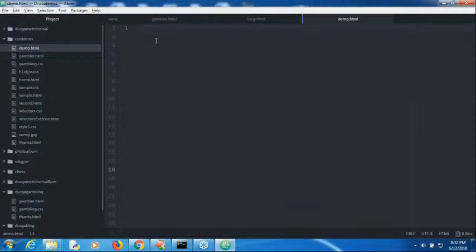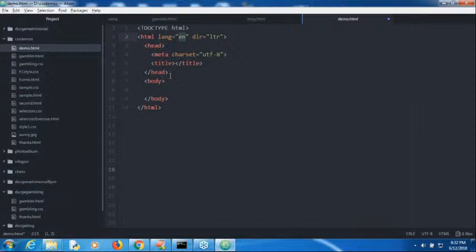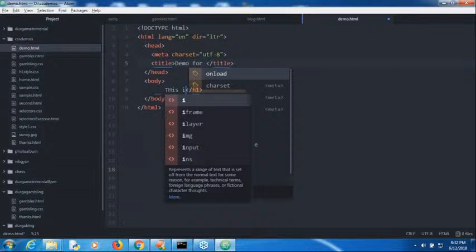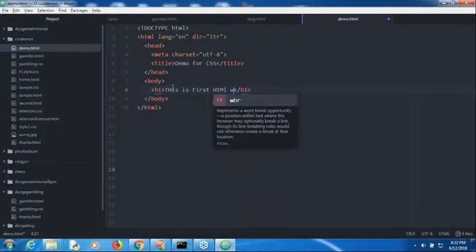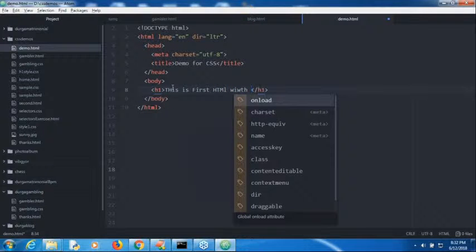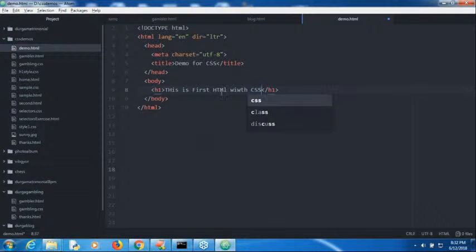Now this is the HTML. Here the title, demo for CSS. Here I'm taking some h1 tag. This is the first HTML with the CSS.